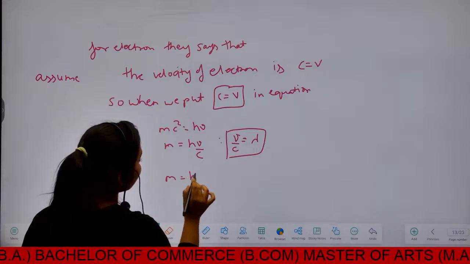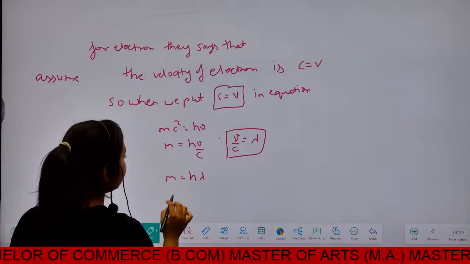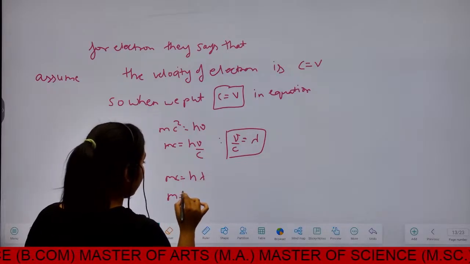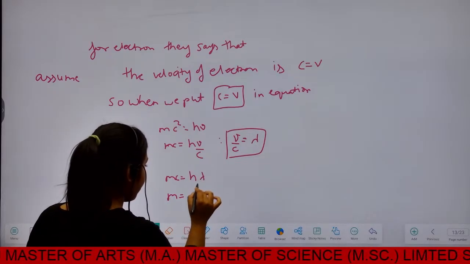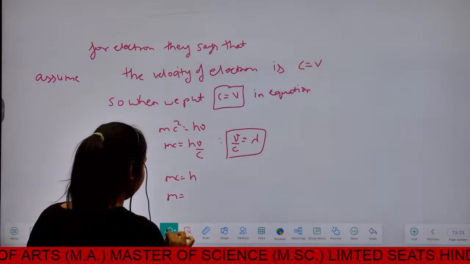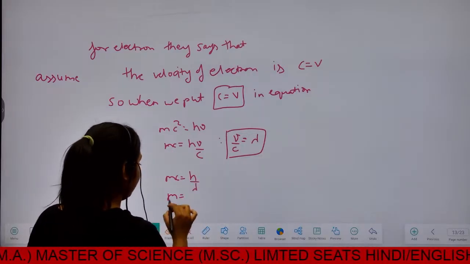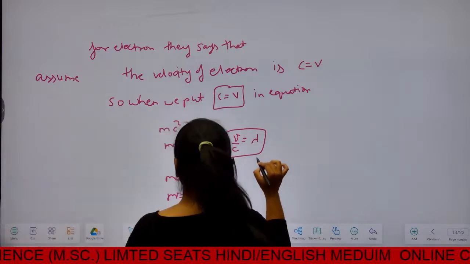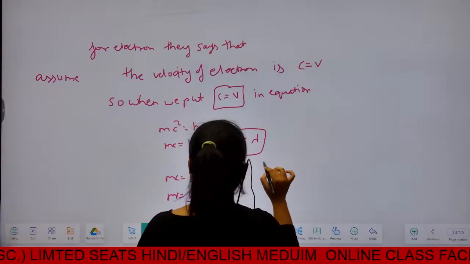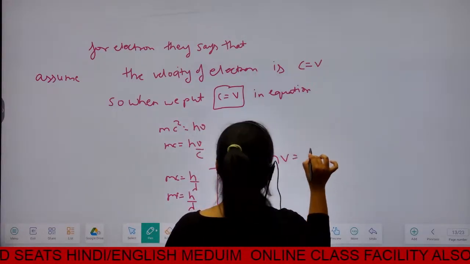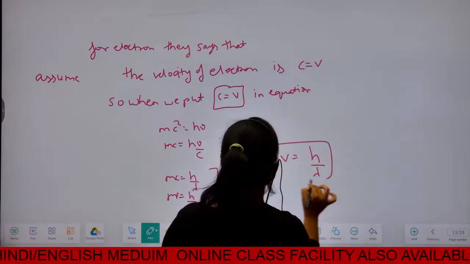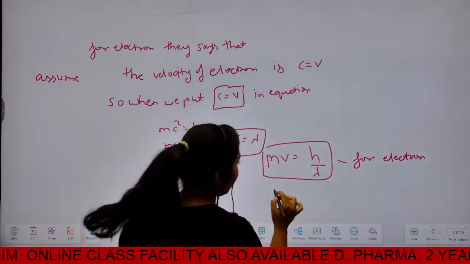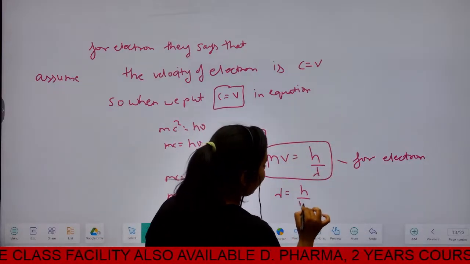So mv is equal to h upon lambda for the electron, so lambda is equal to h upon mv.